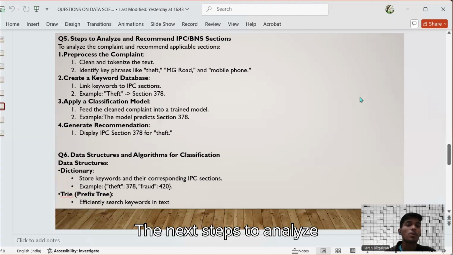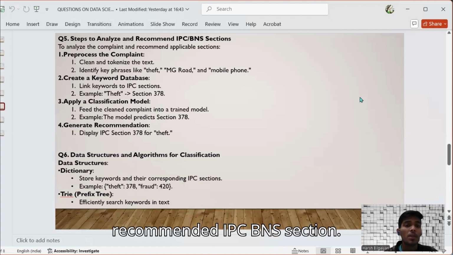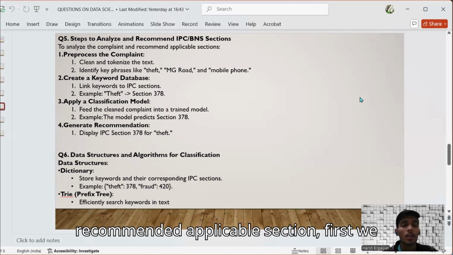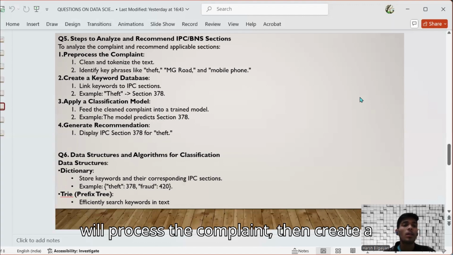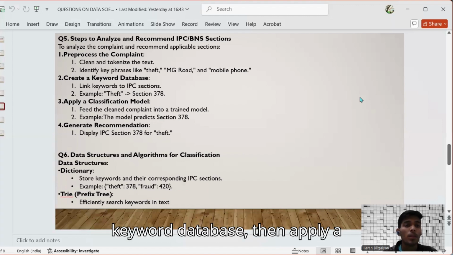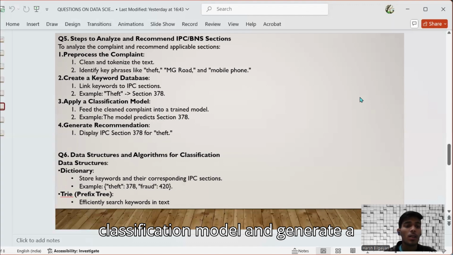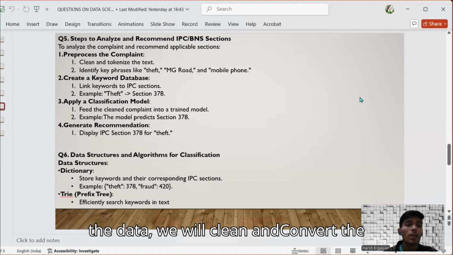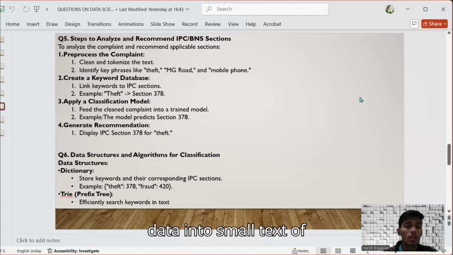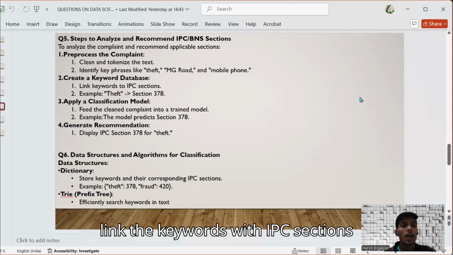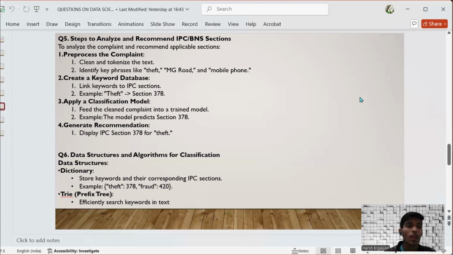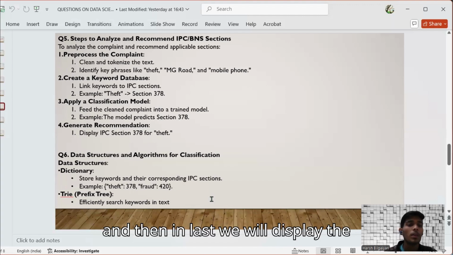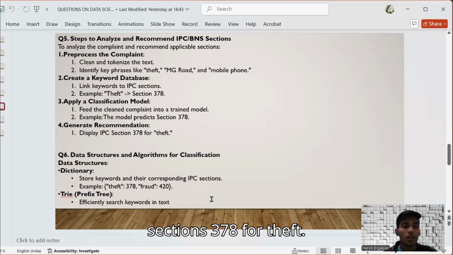Next is steps to analyze and recommend IPC BNS sections. To analyze the complaints and recommend the applicable section, first we will process the complaint, then create a keyword database, then apply a classification model and generate a recommendation. To pre-process the data, we will clean and convert the data into small tokens and then link the keywords with IPC sections. And then in the last step, we will display section 378 for theft.